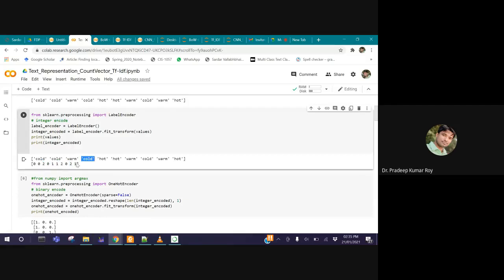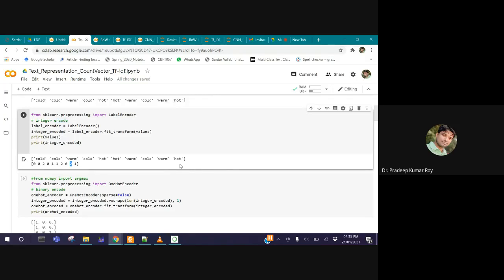Again, cold is there, so cold is encoded with 0. Then hot two times, so it is 1, 1. Again, warm we have, which is encoded with 2. Then again cold, which is encoded with 0. Warm is encoded with 2, and hot is encoded with 1. It's a simple integer encoding.